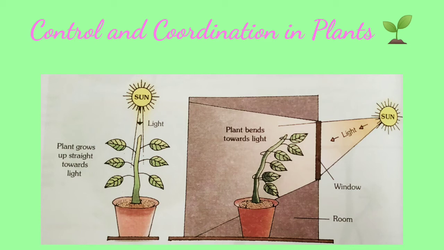If a part of the plant grows towards the light, it is called positive phototropism. Examples are the shoot system, stem and leaves. If any part of the plant grows away from the light, it is called negative phototropism. For example, roots. You can see in the diagram, and you can prove this with the help of this activity.